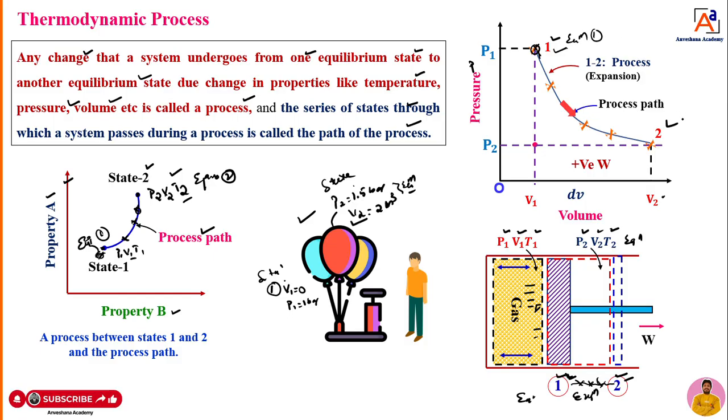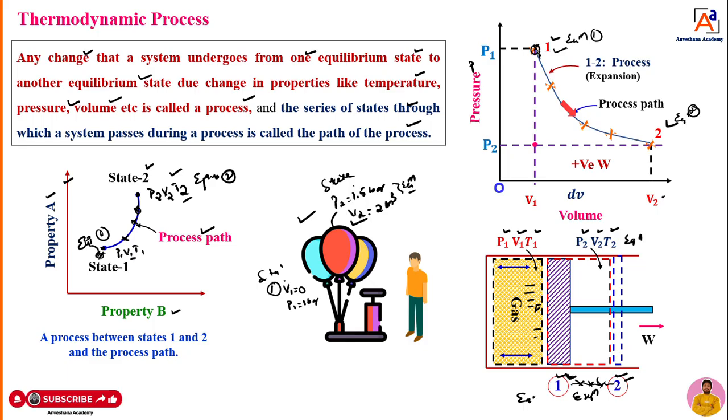Then when it reaches point 2, again it is going to attain an equilibrium state. That means once the system goes from one equilibrium state to another equilibrium state, where the properties of the system may change, that is known as a thermodynamic process.